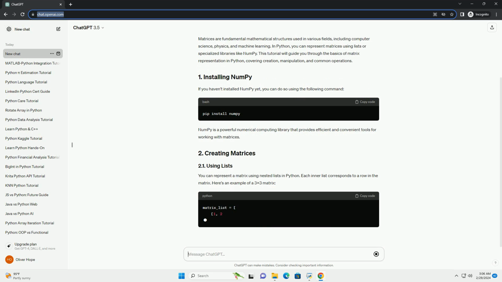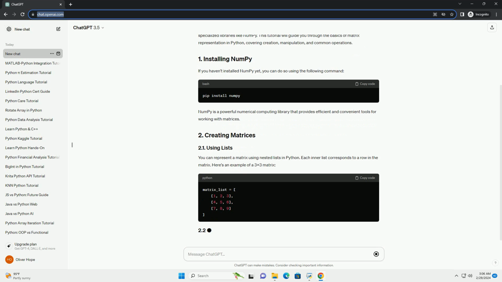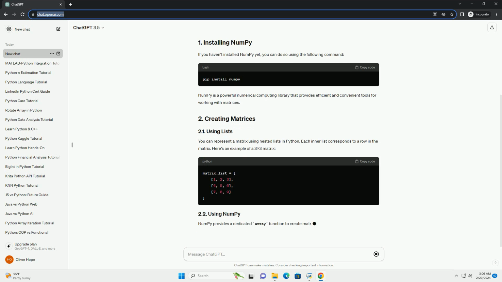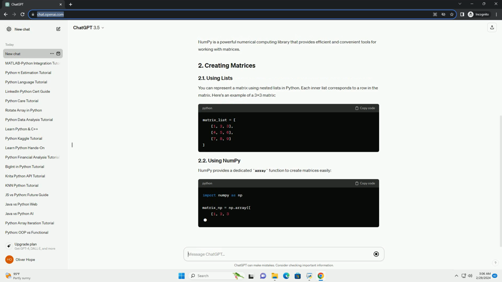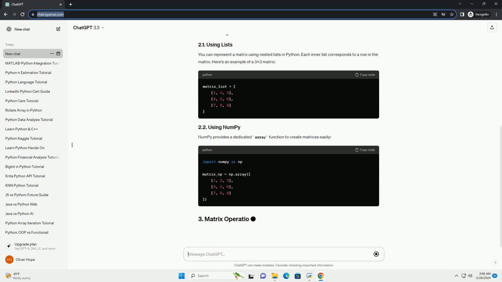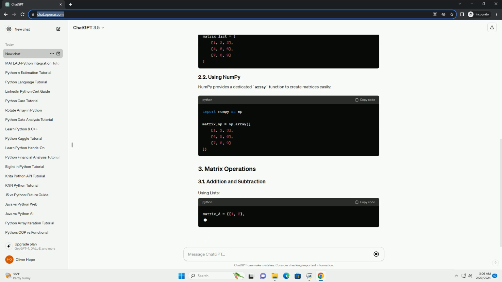If you haven't installed numpy yet, you can do so using the following command. Numpy is a powerful numerical computing library that provides efficient and convenient tools for working with matrices.